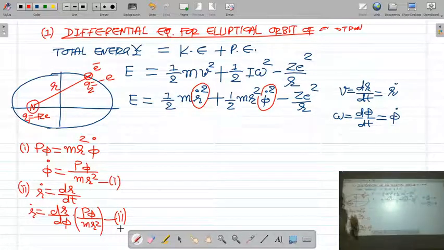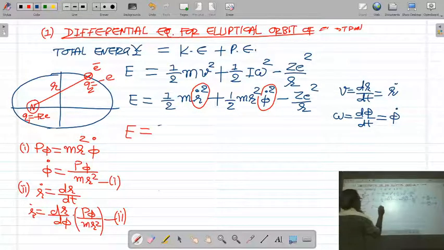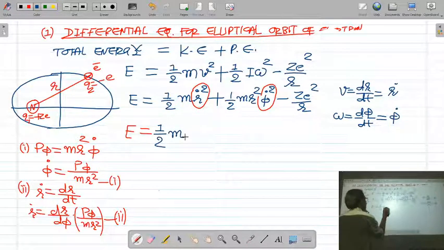So let us put the values of r dot in the first term and phi dot in the second term. So total energy of the system is equal to 1 by 2 m.